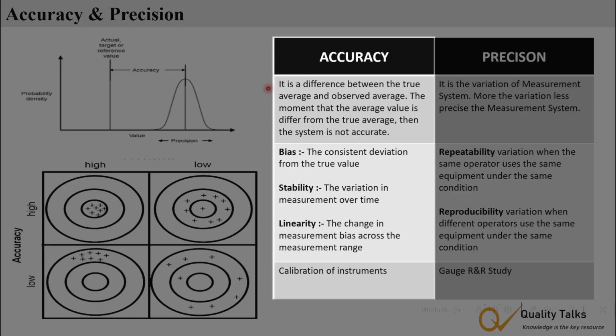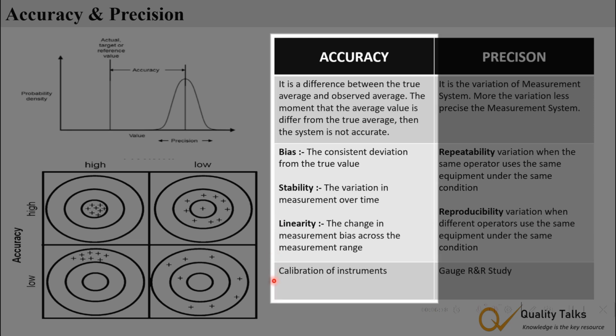Let's understand the definition of accuracy and precision. Accuracy is typically defined as the difference between the observed average and the true average. Accuracy error can be categorized into three types. Bias: bias is the consistent deviation from the true value. Stability: the variation in measurement over time. Linearity: the change in measurement bias across the measurement range. Calibration processes are used to detect and correct the accuracy errors.